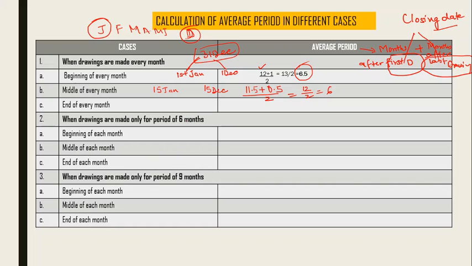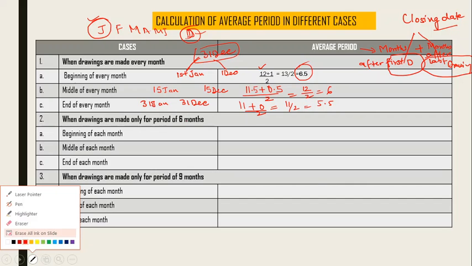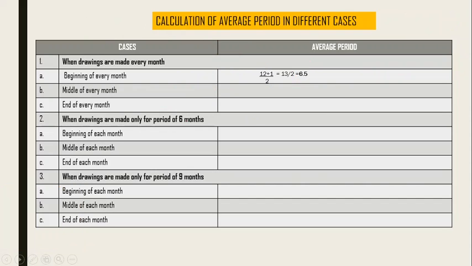Okay, same way if I take end of the month. Now what will be the end of month here? Every month. So again I have 2 dates, end of month 31st of Jan and the other is 31st of December. Both dates will be compared with 31st of December. So first it will be 11 months, and this will be 0 because there is no month, we are talking about the same date. So the average will be 11 by 2 or 5.5. So this is what you have.